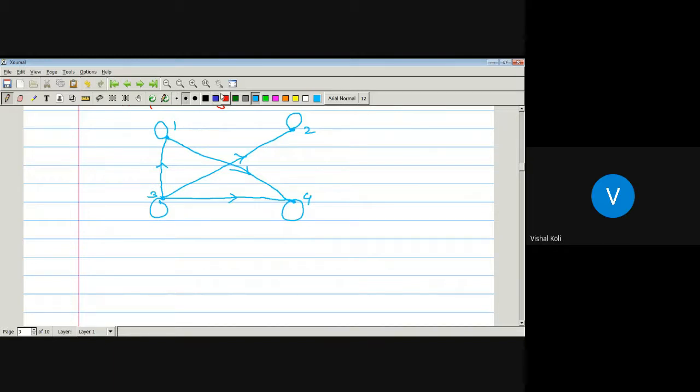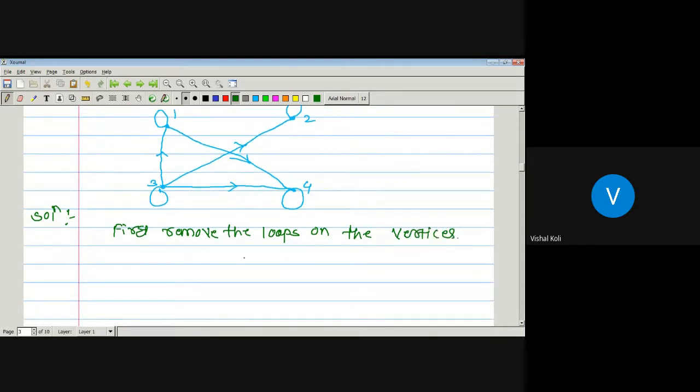Then the corresponding graph becomes: here are 1, 2, 3, and 4, with directions from 3 to 4, 3 to 1, 1 to 4, and 3 to 2.